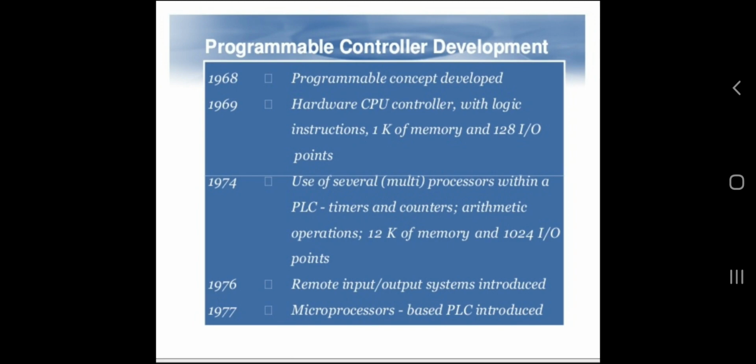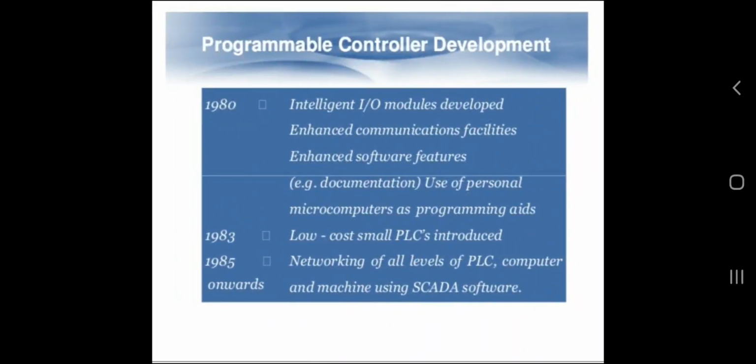In 1976, the remote input-output system was introduced, and in 1977, the microprocessor-based PLC was introduced. Then in the 1980s, intelligent input-output modules were developed, along with enhanced communication facilities and enhanced software features, for example documentation, and the use of personal microcomputers as programming aids started.